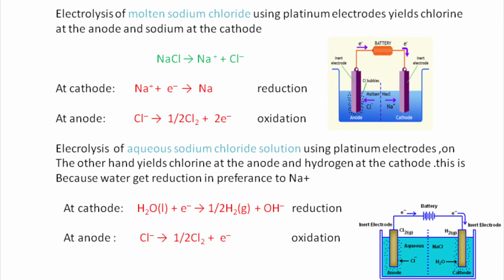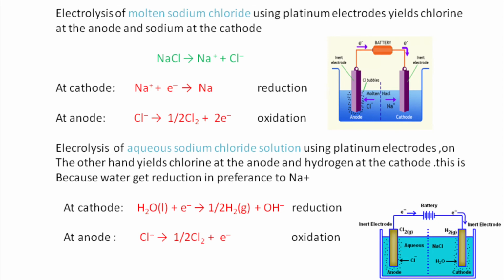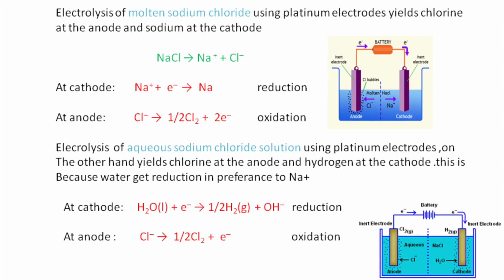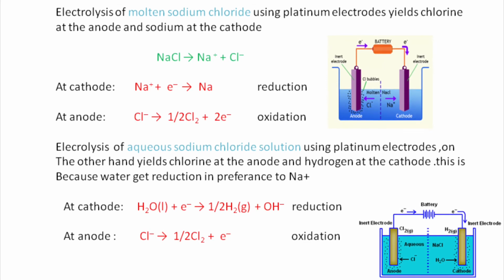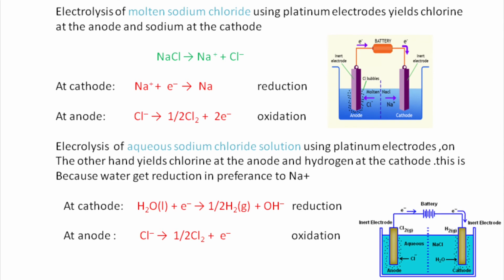So, now let's discuss the electrolysis of aqueous sodium chloride solution, sodium chloride in water, using platinum electrodes. It yields the chlorine at the anode as before, but at the cathode hydrogen will be liberated. This is because water gets reduced in preference to Na plus. In aqueous solution, there are water molecules and sodium chloride molecules, Na plus and Cl minus ions.